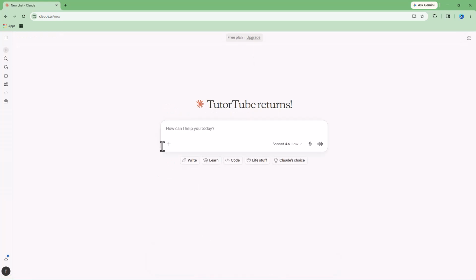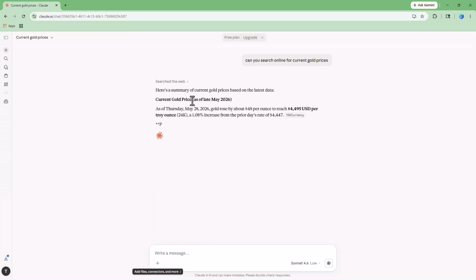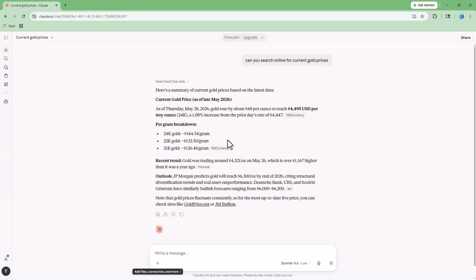But if I click on new chat, I can turn on web search. And then I can say, let's say for example, can you search online for current gold prices? Now my web search is turned on, so it is actually searching the web, and as it found the current market price, you can see that it gives me the current market price right here. So that is basically how you can work around with the web search settings and style settings inside of Claude AI.